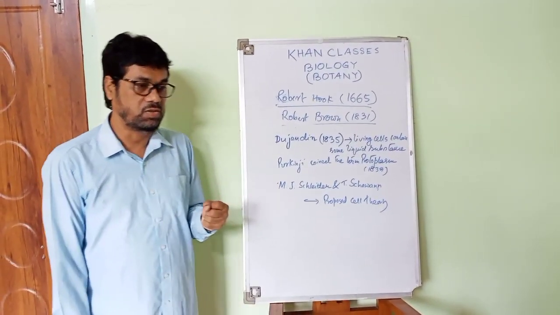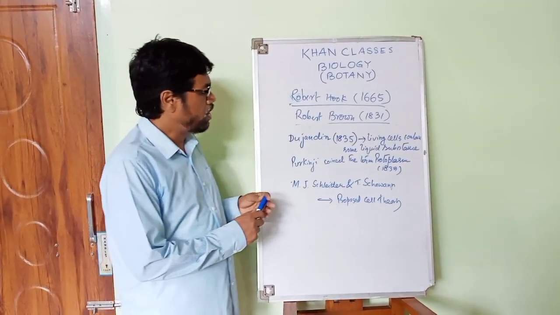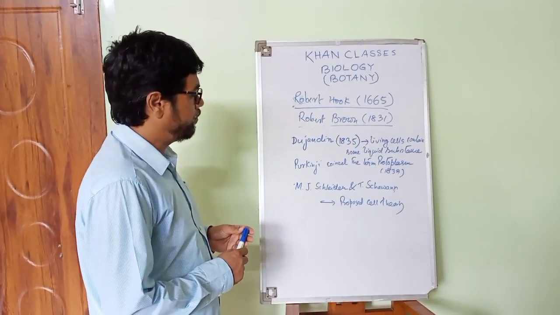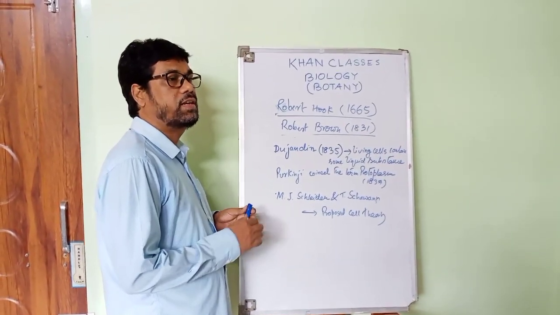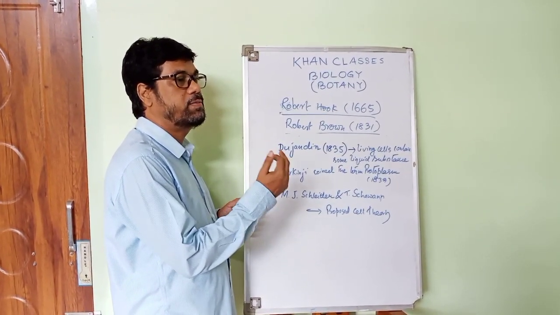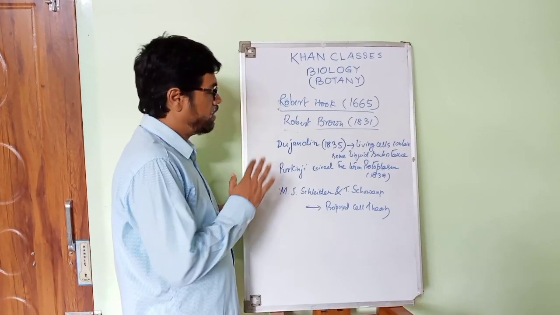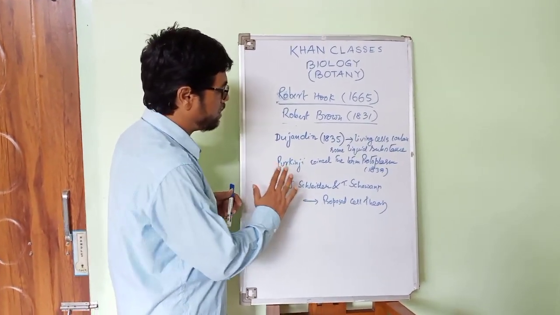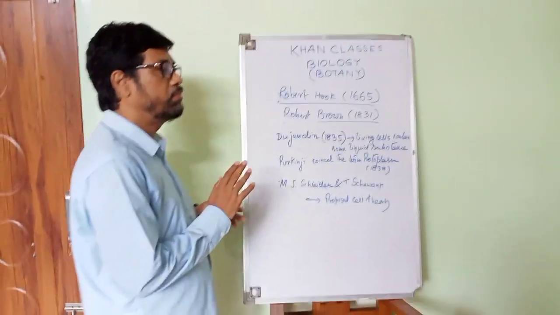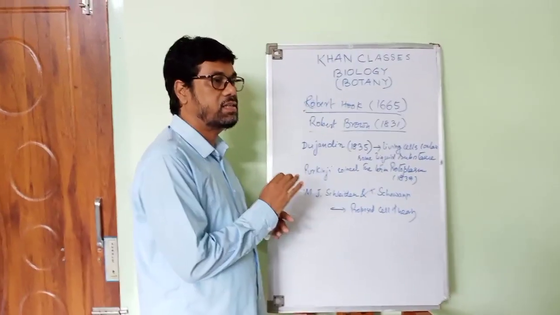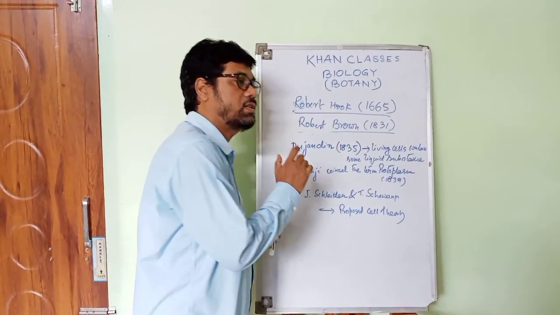Now, based on this cell theory, different propositions came, and a number of scientists worked on it. We find that each and every living body is made up of cells. The concept has been continuously improving over time.